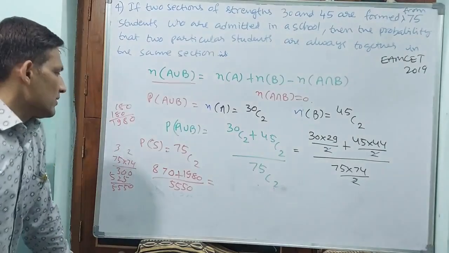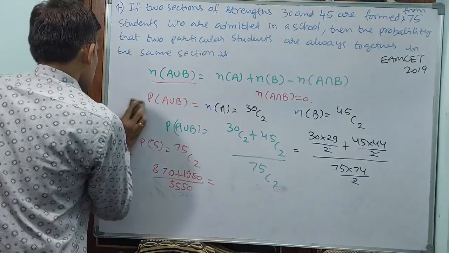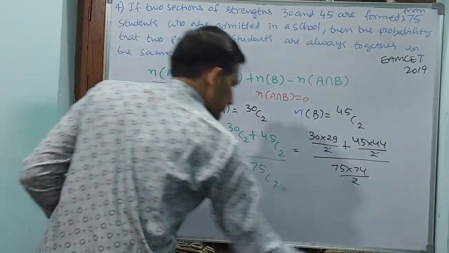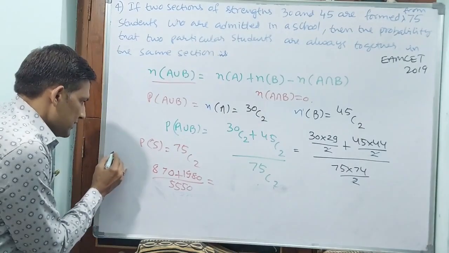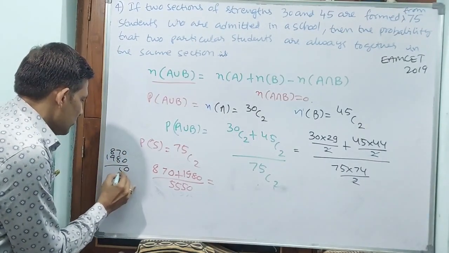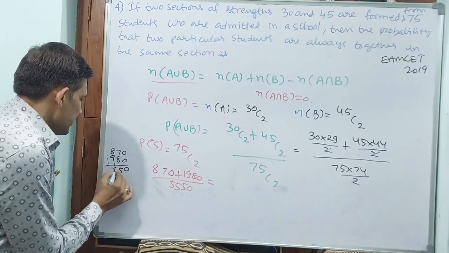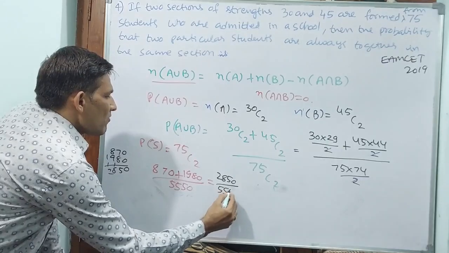Okay. Now we see 870 plus 1980. That is 2850. 2850 by 5550.